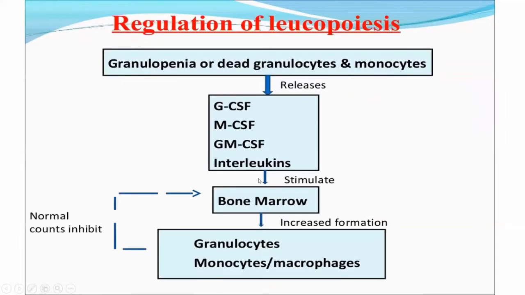This slide shows the regulation of leukopoiesis. After their function, they become destroyed, and after their destruction, they will release these factors. These factors will stimulate the bone marrow to produce increased quantities of these granulocytes, that is eosinophils, basophils, neutrophils, and the agranulocytes, that is monocytes and lymphocytes. And when they are in adequate quantity, they in turn inhibit the bone marrow to stop the production of these cells.